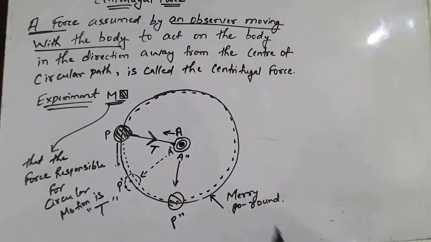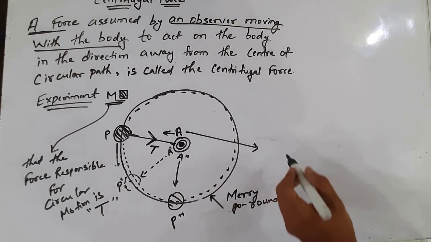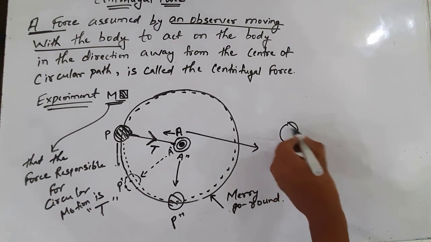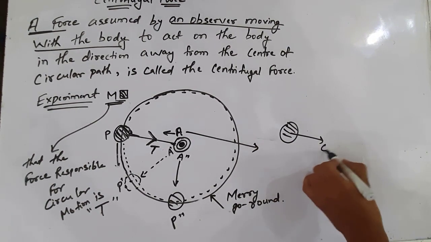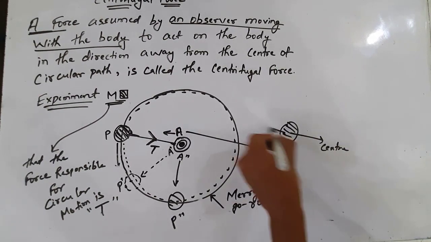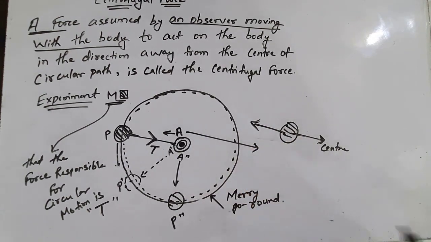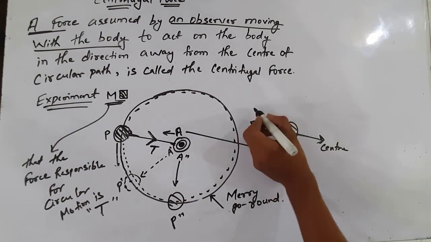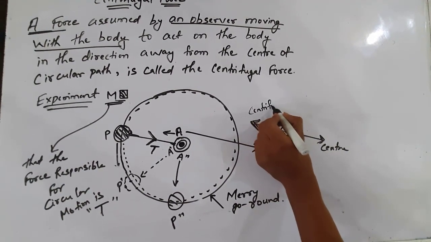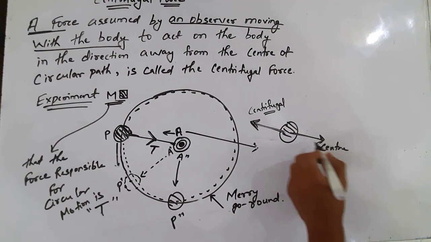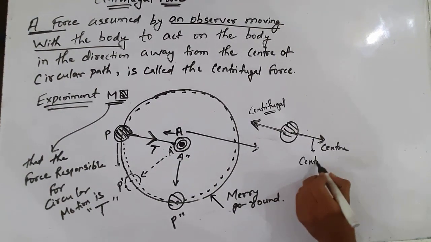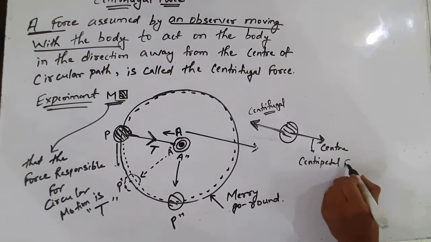Now since the person at A observes that the ball is stationary, under his observation he explains that there are two forces acting on the ball. One force is towards the center and the other force is away from the center. So there must be two equal and opposite forces which balance the ball. This outward force acting on the ball is called centrifugal force, and the force which acts towards the center is called centripetal force.